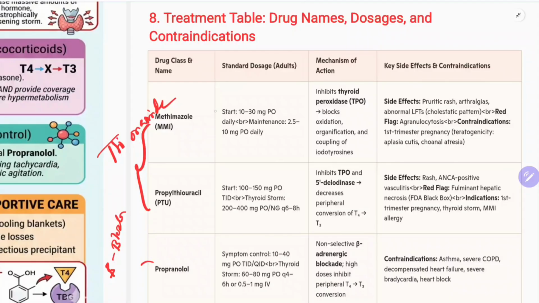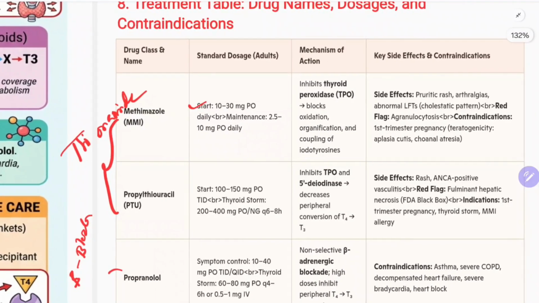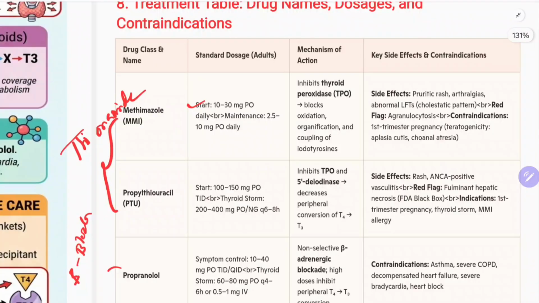So methimazole, the dosage is 10 to 30 mg per oral daily. This is the starting dose for induction. The maintenance dose is 2.5 to 10 mg per oral daily. And remember,